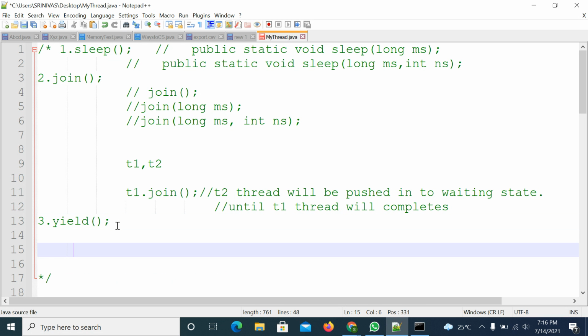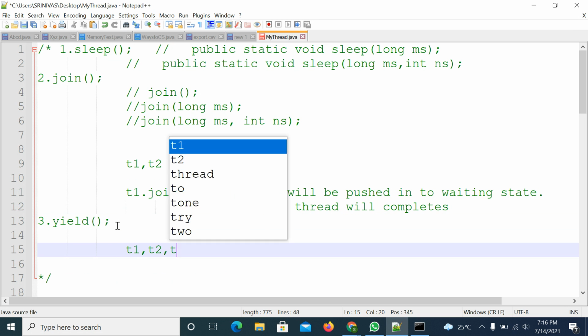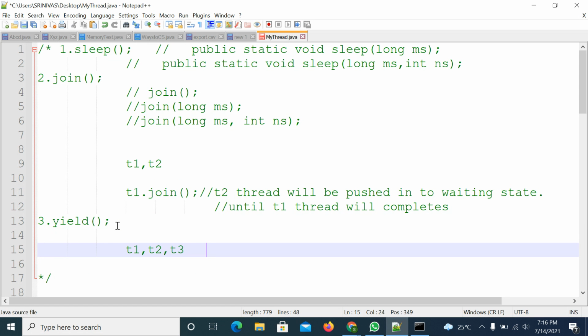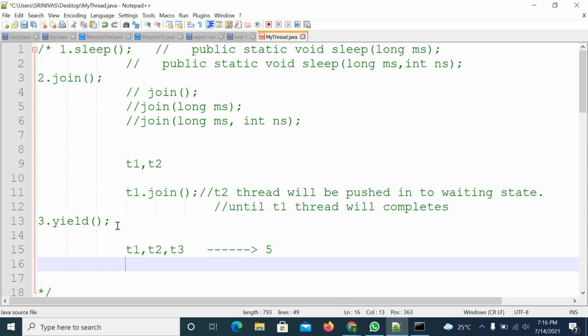So in which case it will be useful. Suppose you have three threads T1, T2, and T3. All the threads are having the same priority, suppose 5 priority. So in this case, if you apply the yield method on one thread, suppose on top of the T1 thread, what will happen?